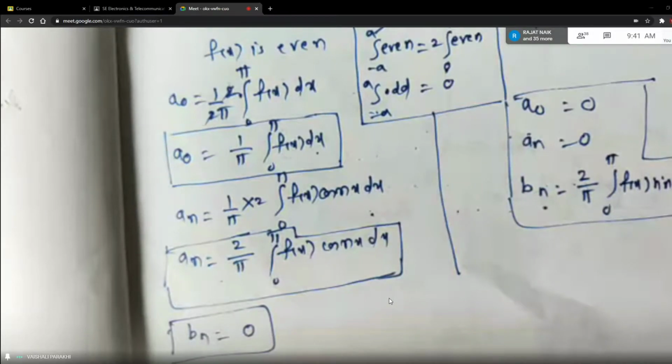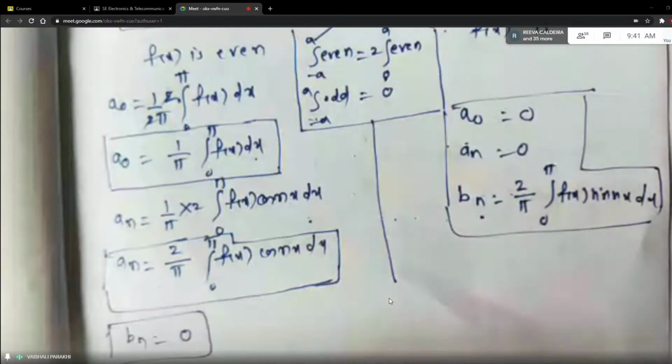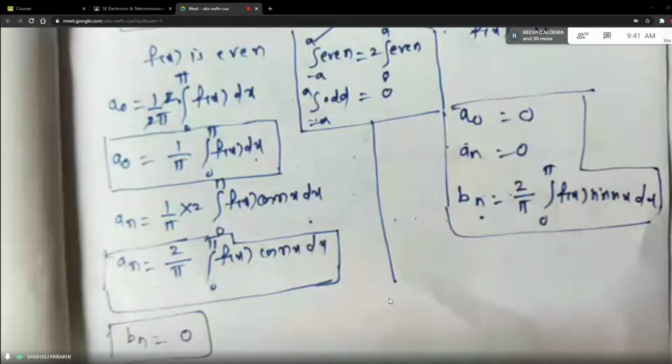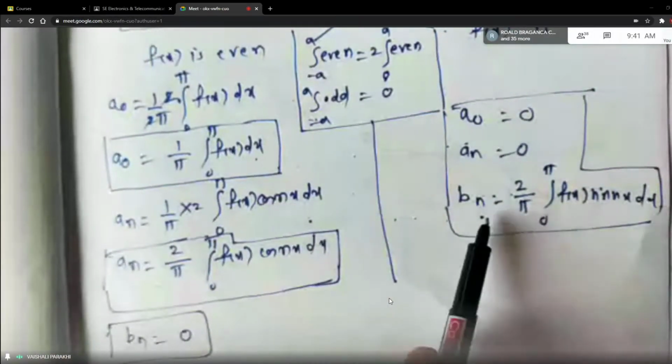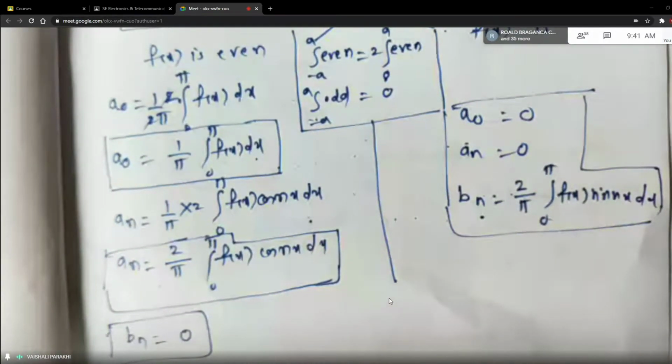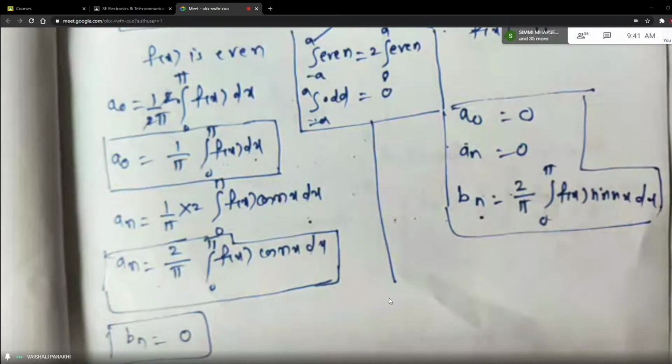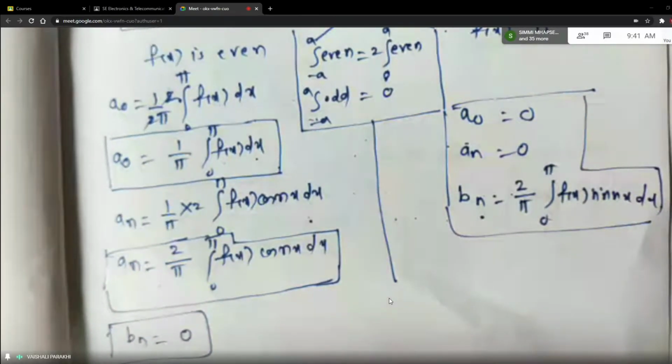So here your work will be reduced if your function is either even or odd within the limits minus pi to plus pi. And still more, your work will be reduced if your function is odd because you have to find only Bn in that case. You can directly write, as the function is odd, a naught is equal to an is equal to 0, and hence Bn is equal to, replace f of x by the given function and solve the integral.